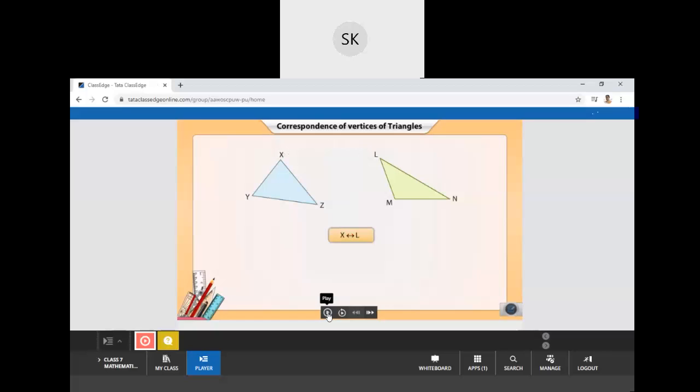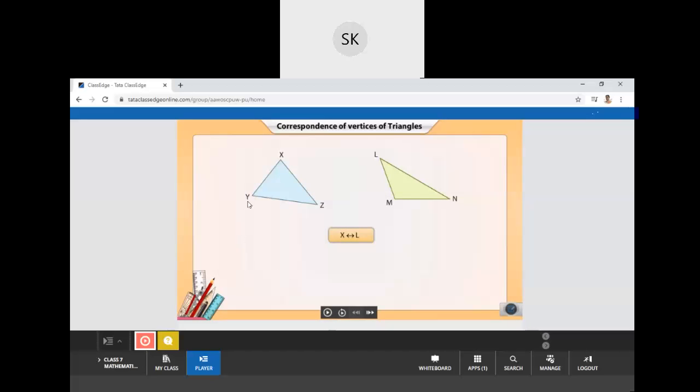So vertex X in triangle XYZ and in triangle LMN, there are top vertices which are X and L. So X corresponds to L, and in the same way L corresponds to X. So it is a two-way correspondence. Two-way correspondence is shown with the help of this symbol.